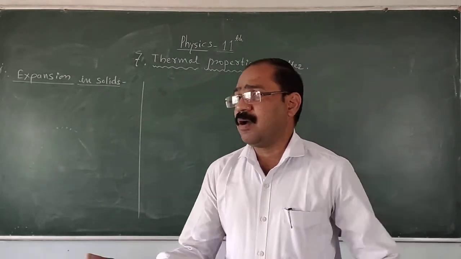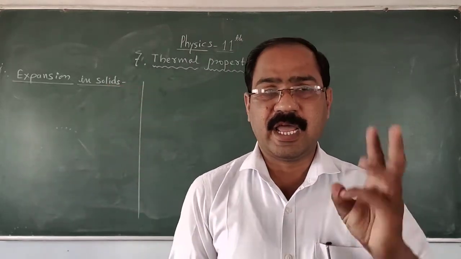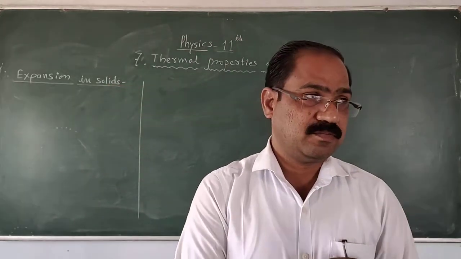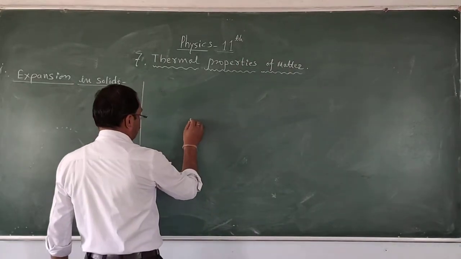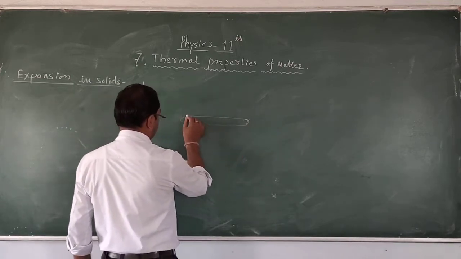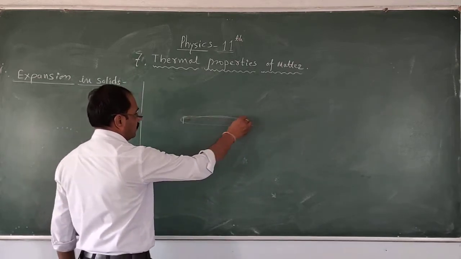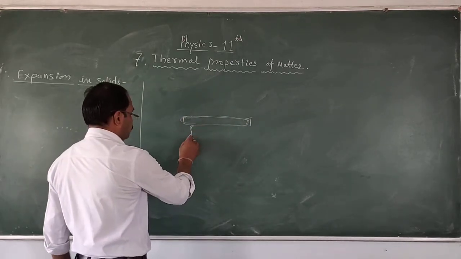Depending on the shape of the body, thermal expansion is of three types. Suppose the body is part of a rod, having some cross-sectional area, and suppose heat is given to this body.